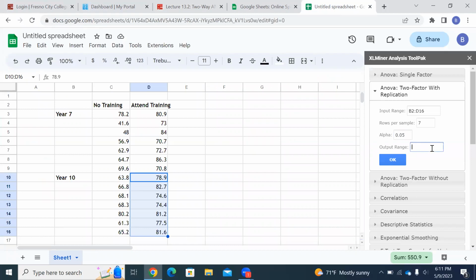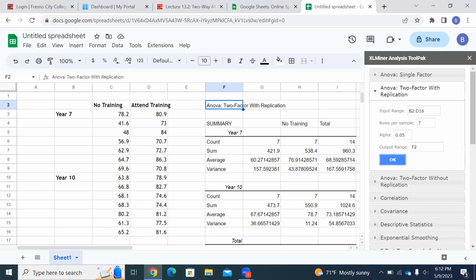Okay. Now output. If you click over here on output, oh, it put something crazy. Erase that. You don't want that. Where do you want output? Well, you're telling it where to spit the answers. I'm going to go right over here, just to the right of my table, one spot to the right at the top. And then I'll click on this one. And it goes, oh, F2, you want me to start putting the answers in F2? Yes, I do. So there it is. It's all set up. I'm going to say, okay, do it. And it just spit out all the answers.